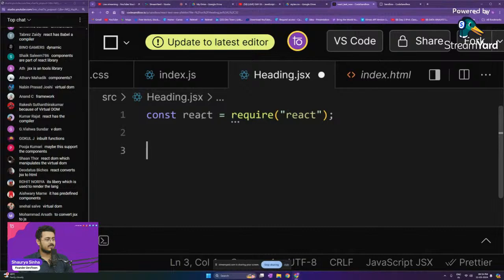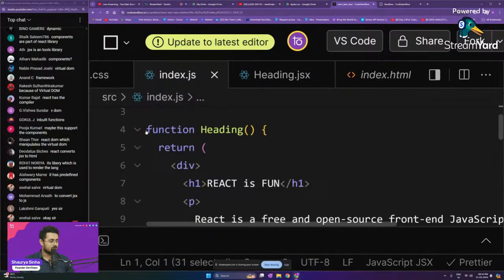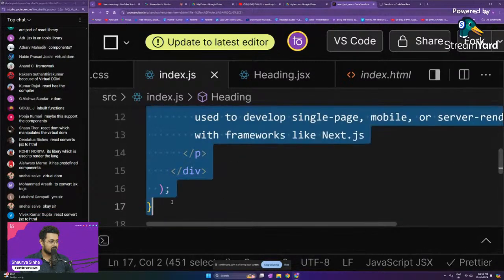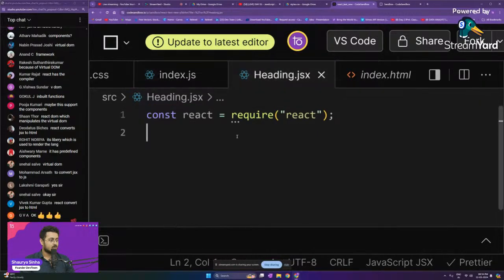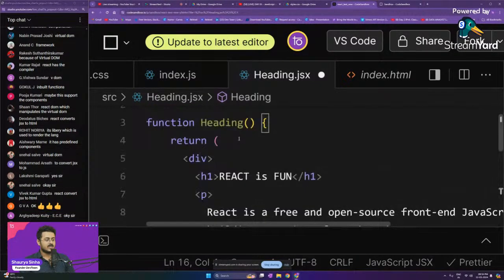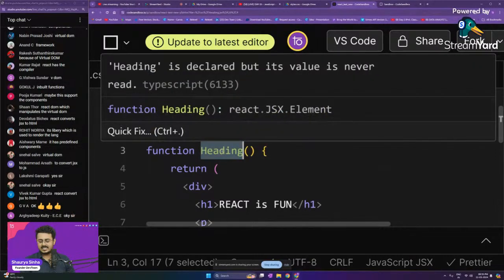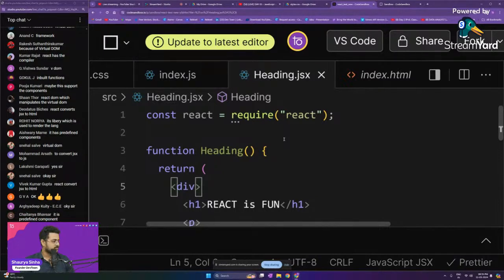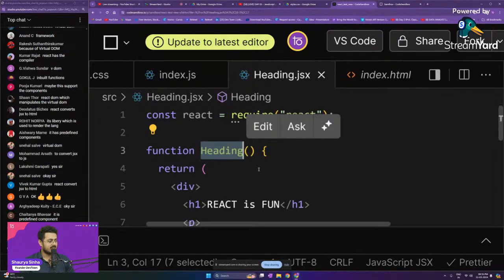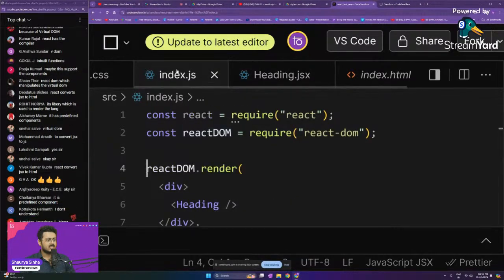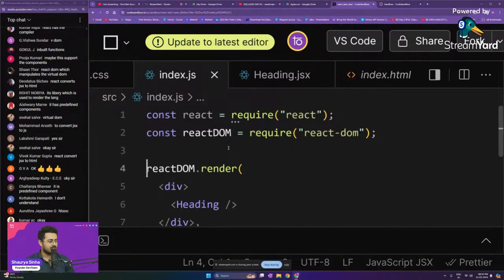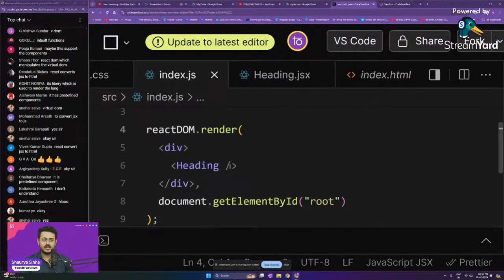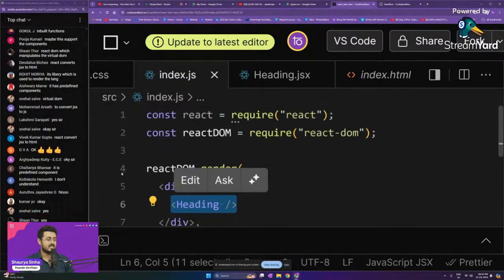Okay. The next thing, we'll declare our particular function heading. So I'll just copy paste this in its entirety. Control X. And we'll go here and do Control V. Okay, so now our heading function is currently contained inside of our heading.jsx. Am I right, guys? Our heading component is contained inside of our heading.jsx file. Index.js does not have the heading component itself. Index.js currently does not have the heading component. But it is requiring the heading component itself. It is using it, but it does not have it.